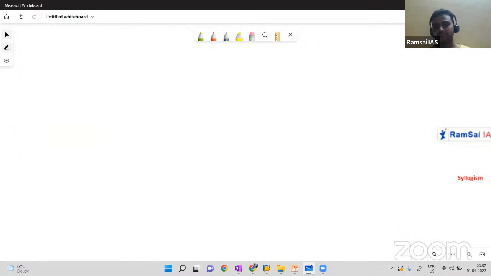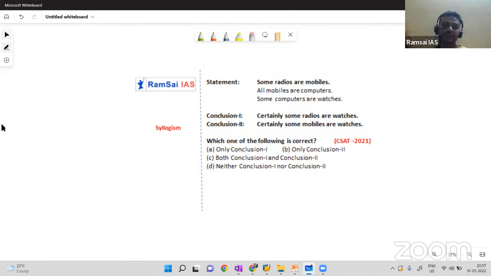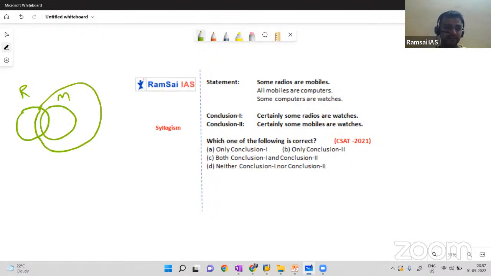So, one question from 2021. All mobiles are computers, some computers are watches. Okay. Hope this will be a cakewalk for you from now, as you got a clear idea of the basic concept. So let me draw a diagram in 5-10 seconds. Okay. Some radios are mobiles. Some radios are mobiles. And all mobiles are computers. And some computers are watches.